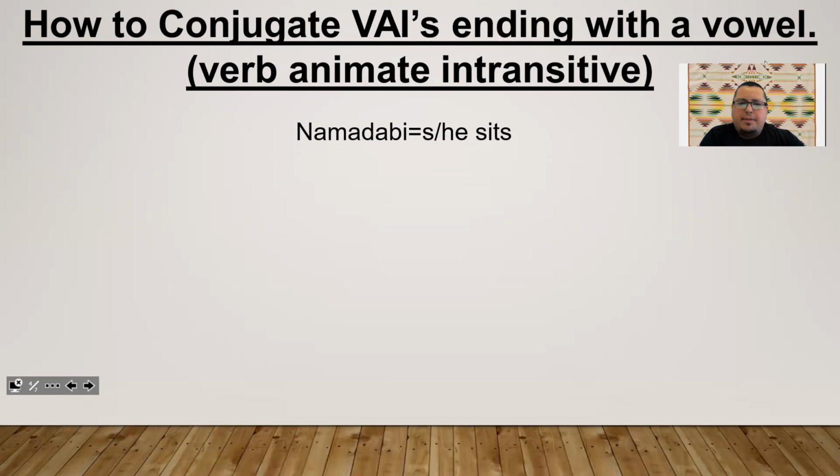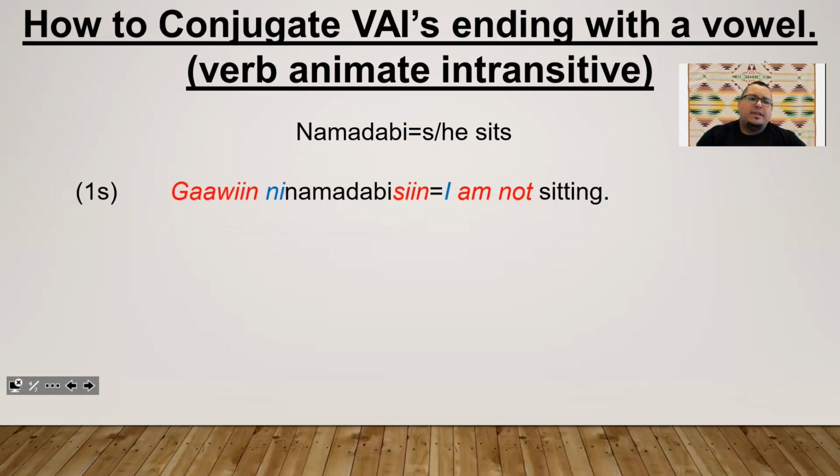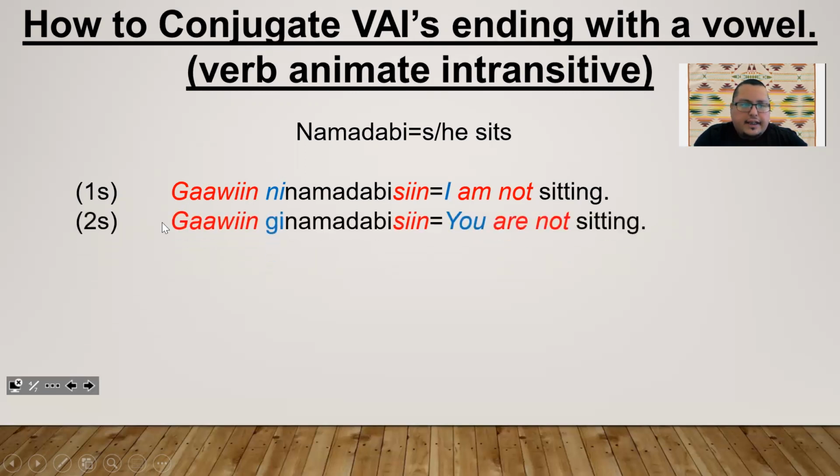We're going back to namadabi, here sits. Here's our negated version. We're going to use first person singular: gawin ni namadabisin. I am not sitting. Notice before, our I fell off of our verb in regular form, but when we negate it, the rule is the I stays, the whole word stays, so that we can add sin to the end of that. So gawin ni namadabisin. I am not sitting.